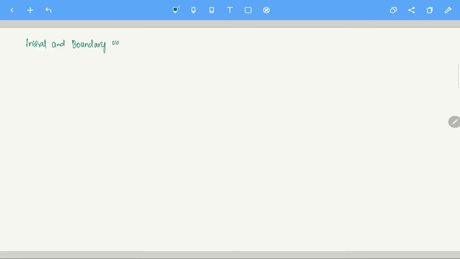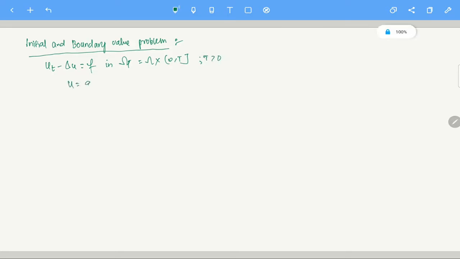So essentially what it means is, for the heat equation, if I am writing it like this, the equation is ut minus Laplacian of u equals f in omega t. Omega t, as you already know, is omega cross open 0, t closed, and t is positive, of course, it's given to us. And u equals g, where g is some continuous function on gamma t.